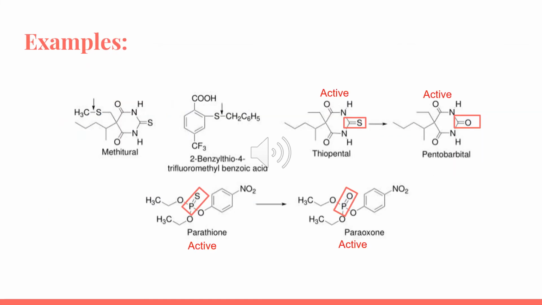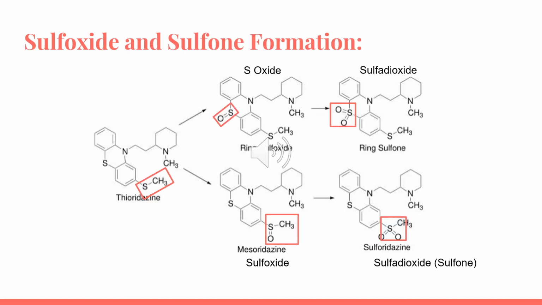For example, thiopental has the C double bond S, and pentobarbital is formed by the conversion of C double bond S into C double bond O. In the case of thioridazine, first we have an S-oxide, S double bond O. We have a ring sulfoxide, and the S double bond O is converted into a ring sulfone.